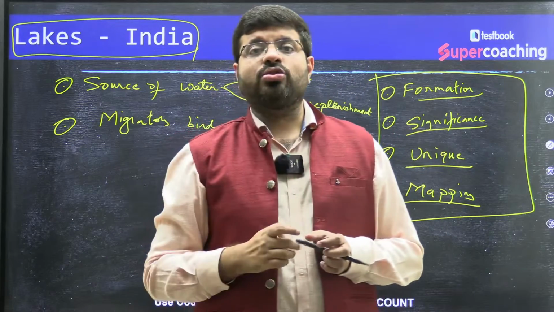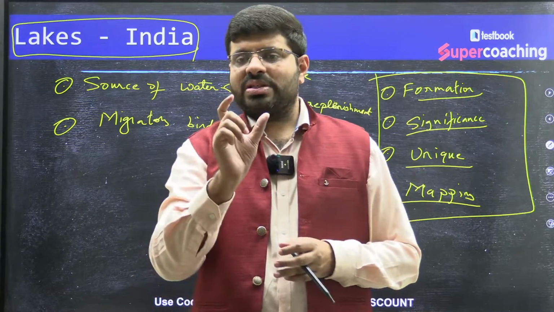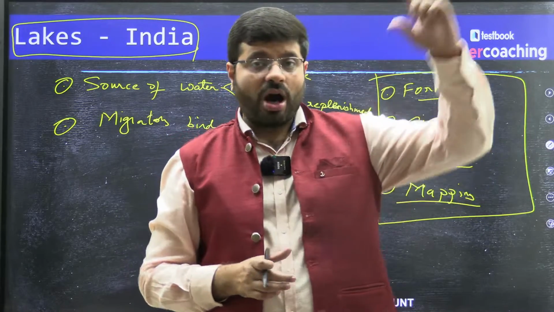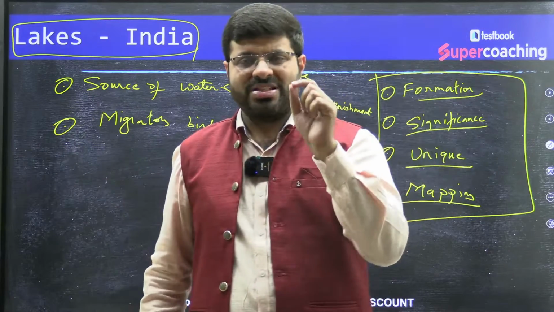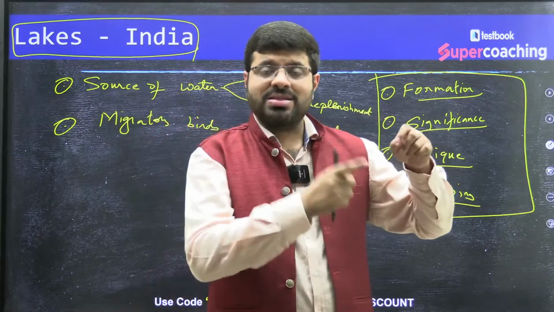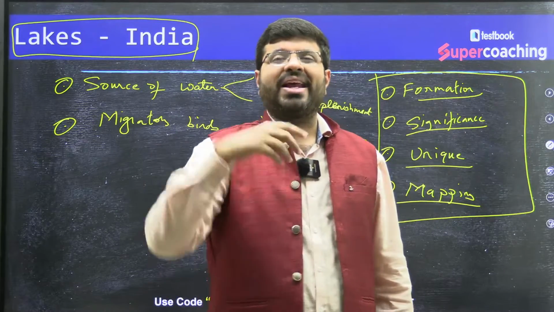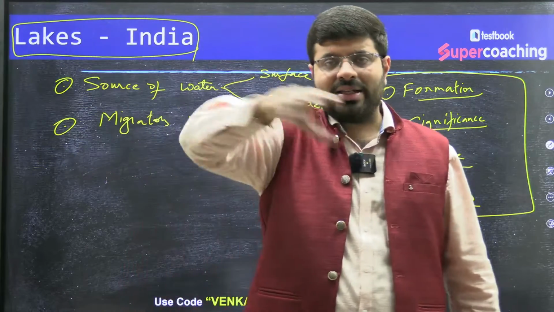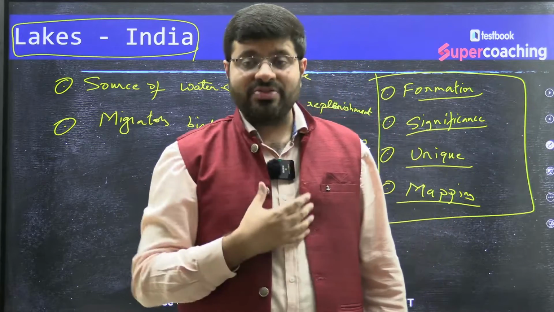So there is a lake called Doyang Lake there, and as the bird travels, there was an international institution by the name BirdLife International. You know what they have done? They did a survey of how it moves all the way from its origin towards the destination by putting a GPS chip into it, and they tried to identify the migratory patterns, the paths, the areas which they travel, and where they settle or take a break in their journeys. Because of the harsh climate in Russia, they migrate. As they migrate, they try to identify the places. As they identified the places, they came to know about the lakes which are very, very significant.